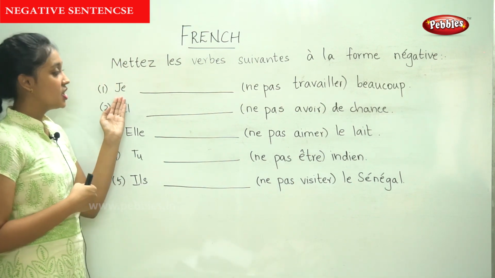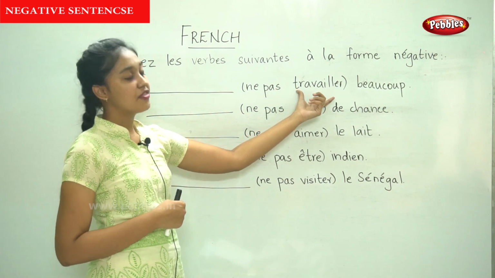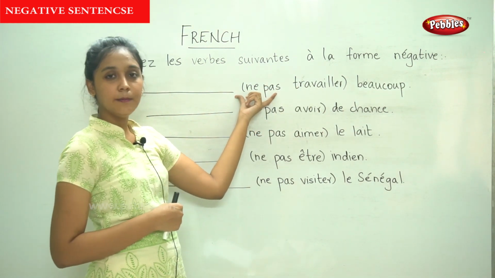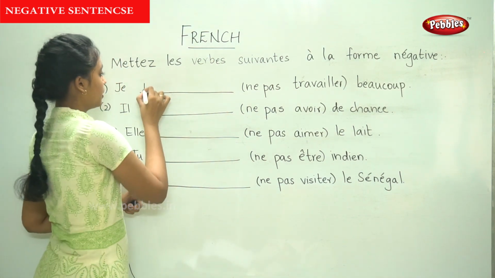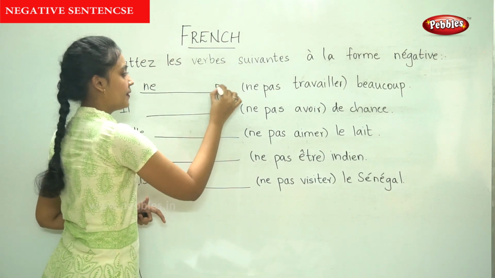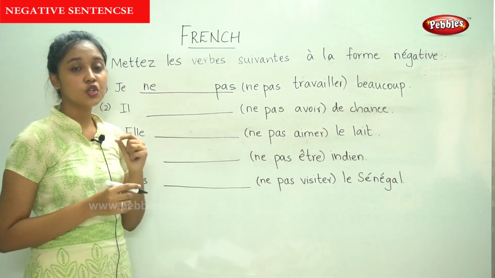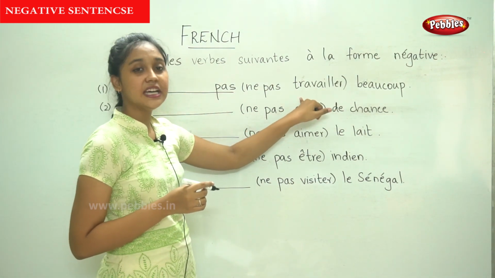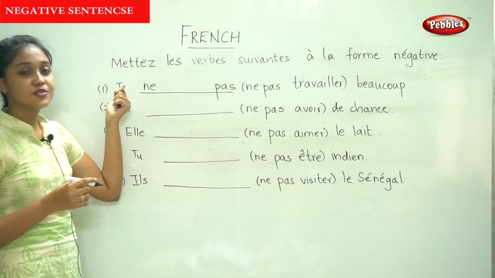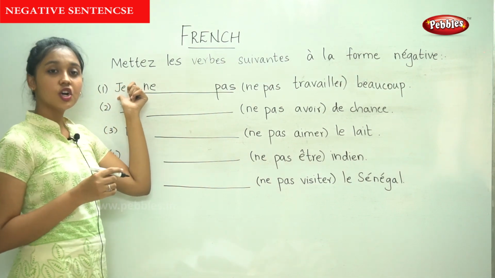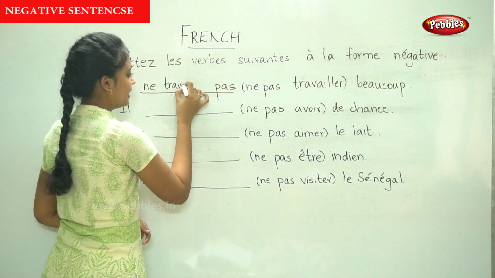The first sentence, je dash beaucoup. The verb given is travailler, ne and pas. So we have to make this into the negative form. So we write ne and pas, and the verb comes in the center. But we need to conjugate the verb. The verb is given in the infinitive form. It is an ER verb. So the subject is je. So the je conjugation for an ER verb is remove ER and add E.